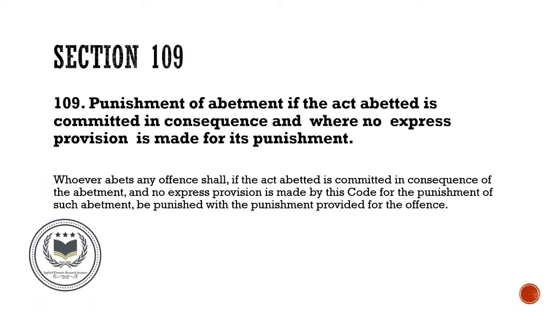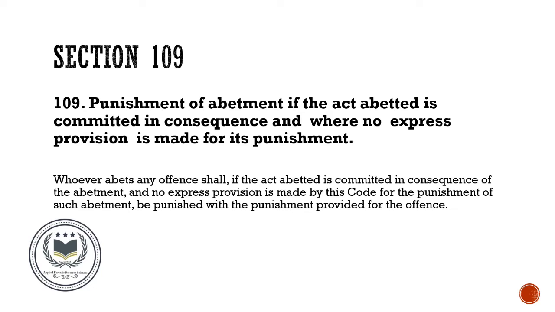Section 109 of IPC Chapter 5 is punishment of abetment if the act abetted is committed in consequence and where no express provision is made for its punishment. Whoever abets any offence shall, if the act abetted is committed in consequence of the abetment, and no express provision is made by this code for the punishment of such abetment, be punished with the punishment provided for the offence.